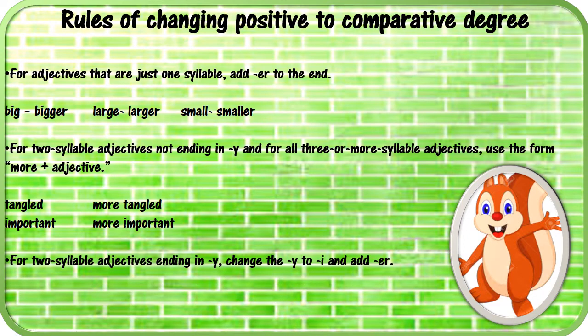For two-syllable adjectives ending in Y, change the Y to I and add ER. For example, happy becomes happier, lucky becomes luckier, and greedy becomes greedier. Here, in happy, I removed the Y, added an I plus ER. In lucky, I removed the Y, added an I plus ER. In greedy, I removed the Y, added an I and ER.